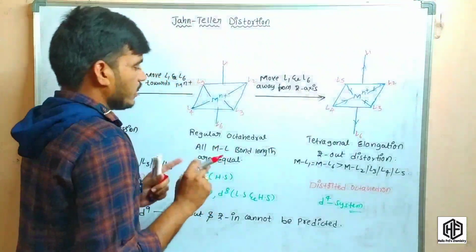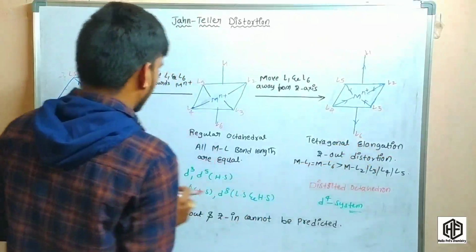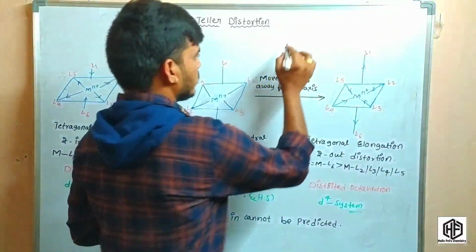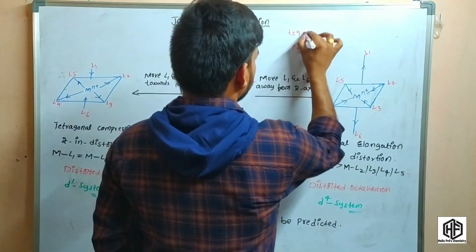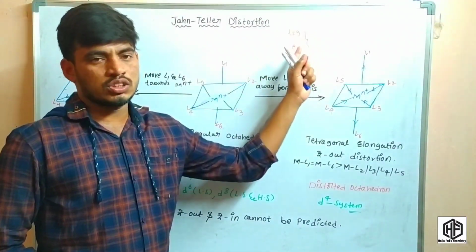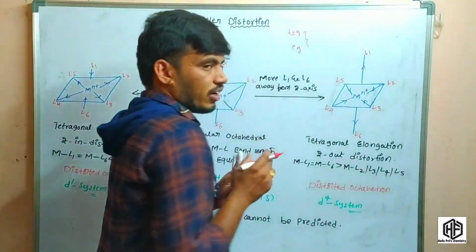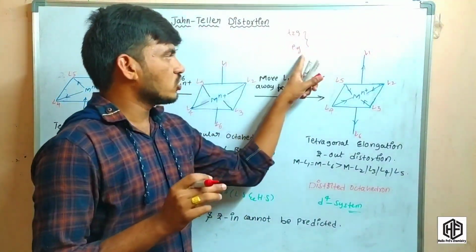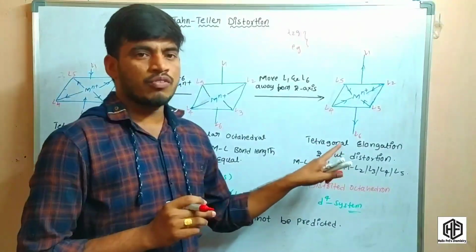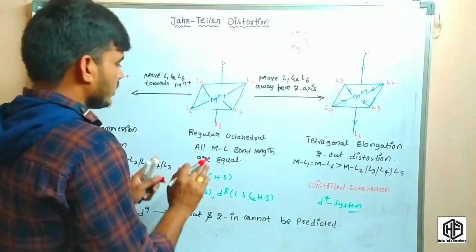Whenever electrons are arranged in a degenerate state, tetragonal elongation and tetragonal compression occur. For example, you have to consider the t2g and eg orbitals. In these t2g and eg orbitals, the electrons filled in these two sets are unsymmetrically filled. Whenever the electrons are present in an unsymmetrical field, the distortion takes place. So whenever the distortion is present, which type of complex system is stable? This is the particular condition.